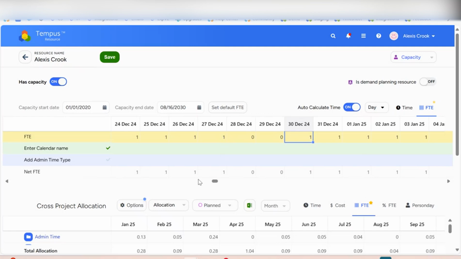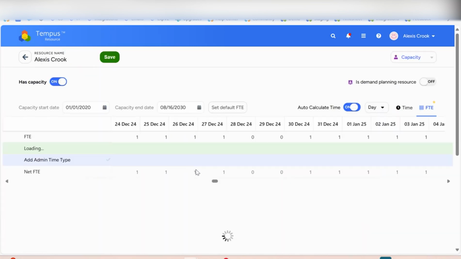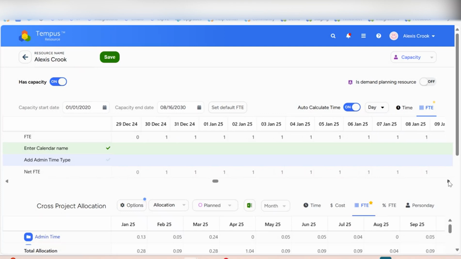In this case, let's say I'm working the first weekend of January in 2025. I can just go ahead and drag that. I do like to make sure my auto calculate time is on, and then I will save that. And in this case, I now have capacity to be working on that particular weekend. Again, depending on your use case, if you were only going to be doing this for one weekend at a time, or if you were updating the capacity for the resource as a whole, maybe a specific person works Wednesday through Saturday or whatever it is, you can update the capacity accordingly within this screen.